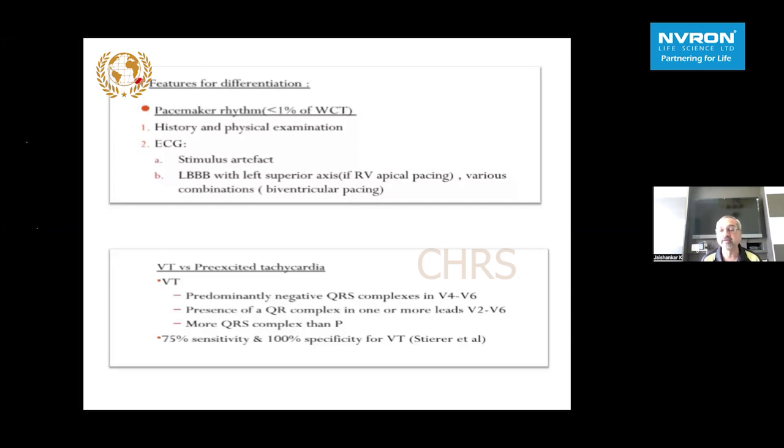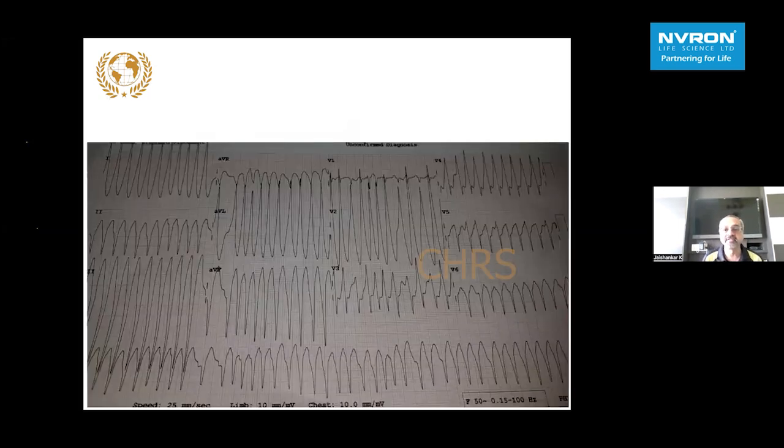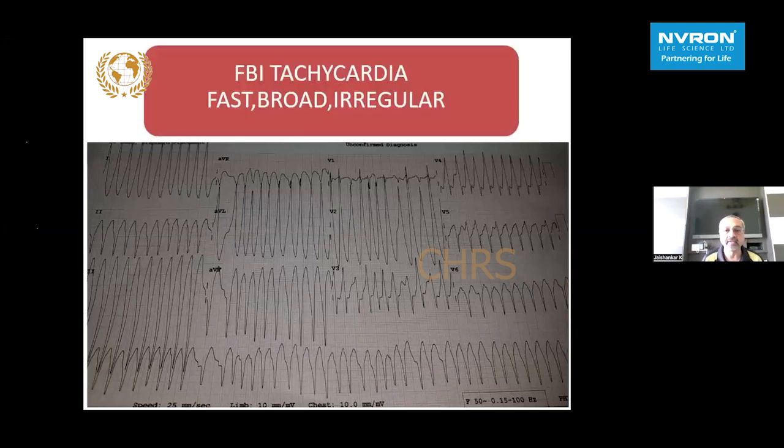And also you will not have QR complexes in the precordial leads in any pre-excited tachycardia, but all the time if there is a QR complex in a broad complex tachycardia, it is most often a VT, and this has a very high specificity of close to 100%. So this is an example of a very fast, broad and irregular tachycardia. It's called the FBI tachycardia.